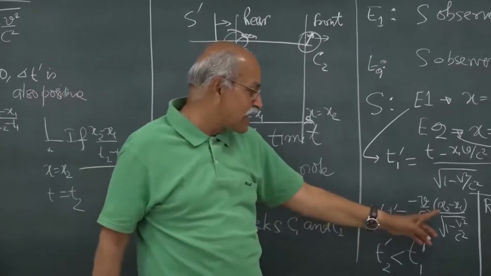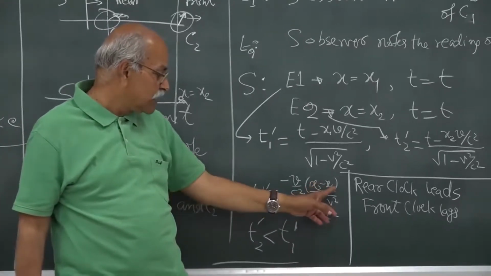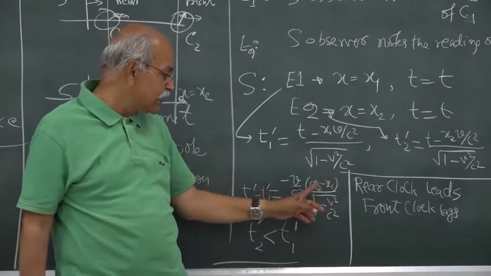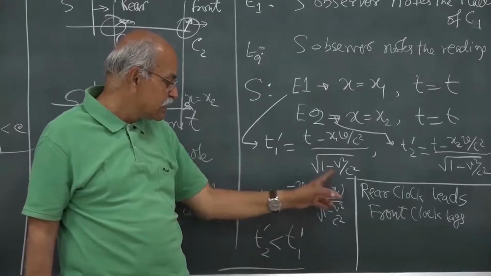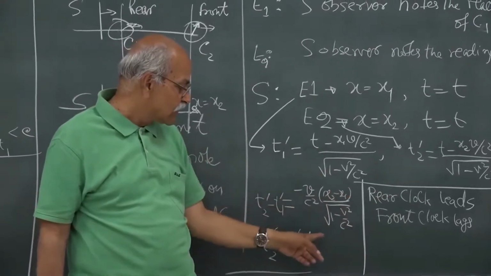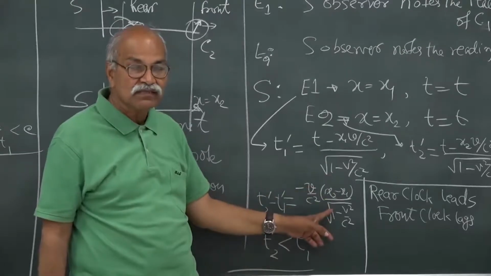So, if you look at this factor here and this expression x2 minus x1, which is the moving length, and you divide it by square root 1 minus v square by c square, its value increases and becomes the rest length between these two clocks.